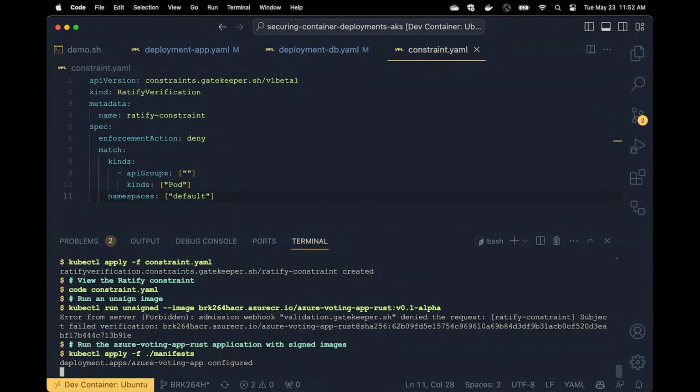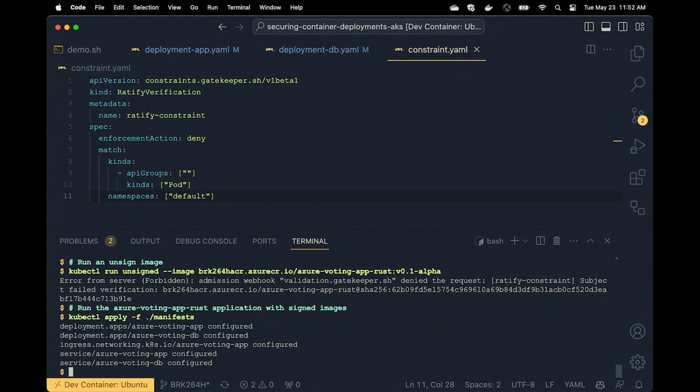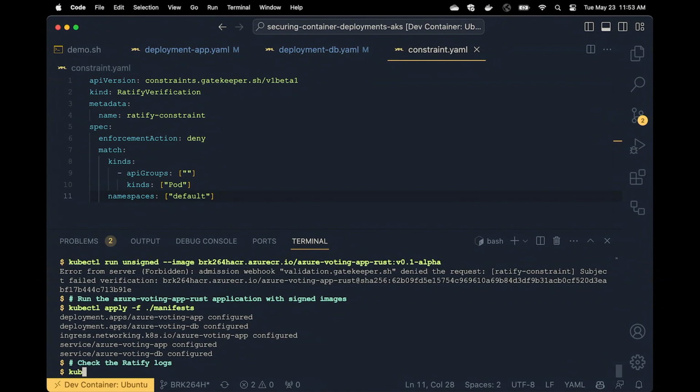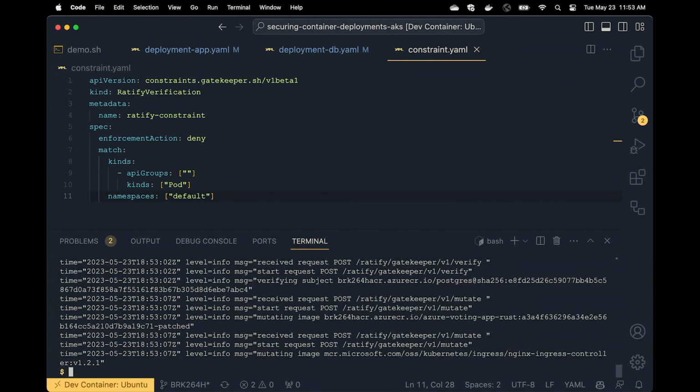And so now I'm going to deploy all the manifests of the voting app, and I'm not going to get that error because all the images that are in those deployments are signed. And so now we can look at the logs and see what happened when I deployed an unsigned and a signed. And we can see what Ratify is using to validate and let things come on and off the cluster.